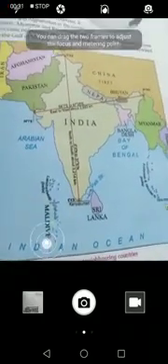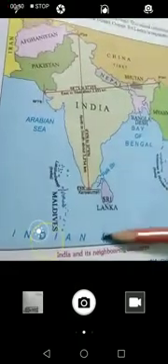You see that 7 neighboring countries are mentioned here, and these are Afghanistan, Pakistan, Myanmar, Bangladesh, Sri Lanka, Maldives, Nepal, and Bhutan. So these are the countries whose boundaries are connected to India in one way or another.